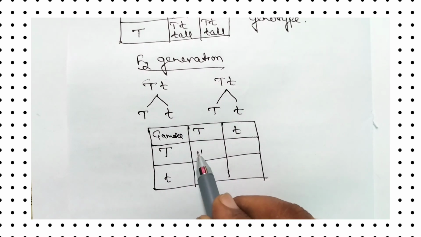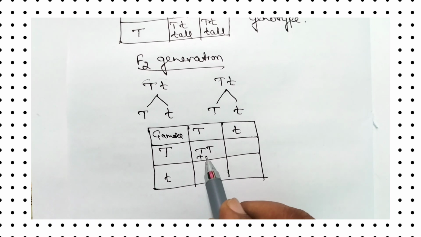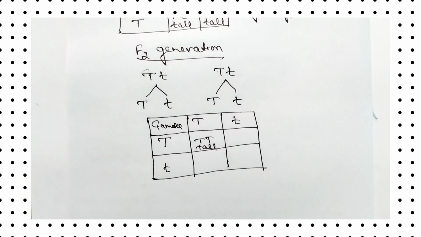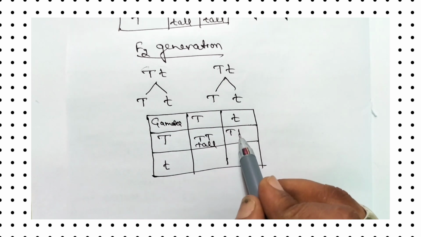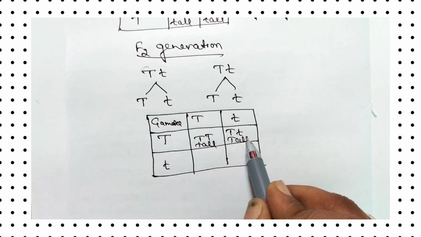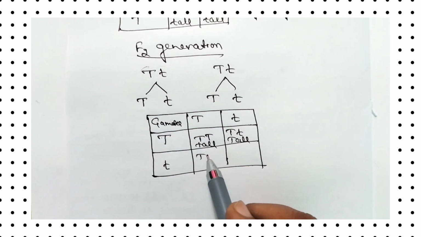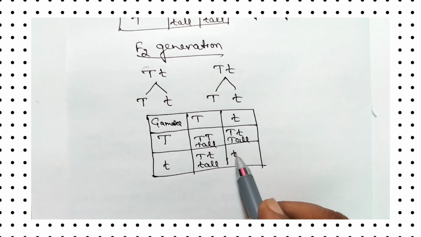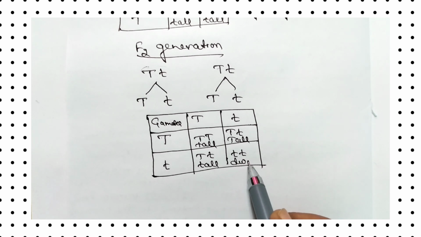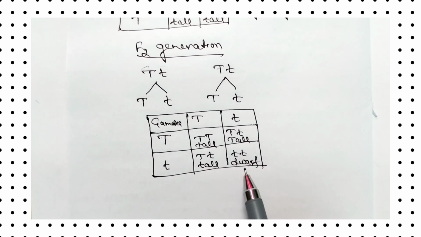So capital T, capital T, the plant grows as a tall plant. Capital T, small t, the plant grows as a tall plant. Small t, capital T, the plant grows as a tall plant. Small t, small t, the plant grows as a dwarf plant. That means the character of tallness which was hidden in the first generation.